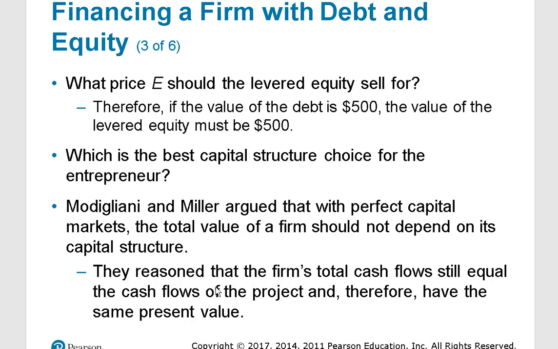Modigliani and Miller say that in a perfect capital market, the total value of the company will not depend on its capital structure. They say basically that the cash flows are still the same. Nothing has changed. The only thing that really has changed is who gets the money, whether the value goes to creditors or whether the value goes to owners. So since the value of the debt is 500, the value of the stock also has to be 500 because it has to equal the total value of the company, which is that